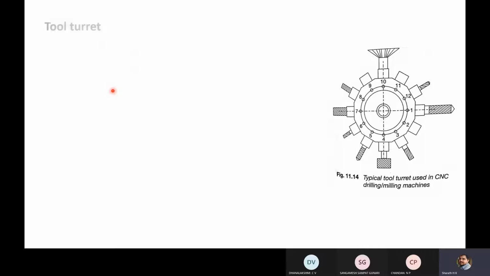First we'll consider tool turret. This is the most often used tool holder arrangement. So in most of the CNCs, you can see this tool turret.